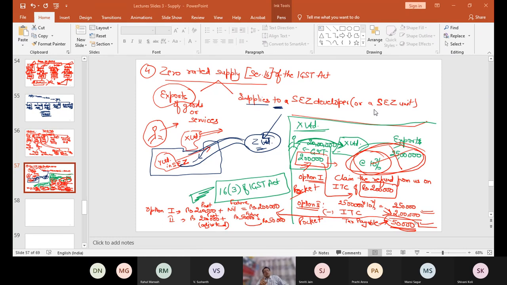In option number 1, whatever input tax credit you have paid, you will get that as a refund, because in output tax you are not paying anything. So your tax paid is zero. In second option, whatever input tax you have paid, you have adjusted it.